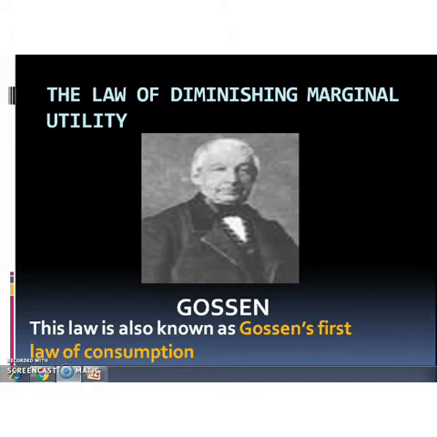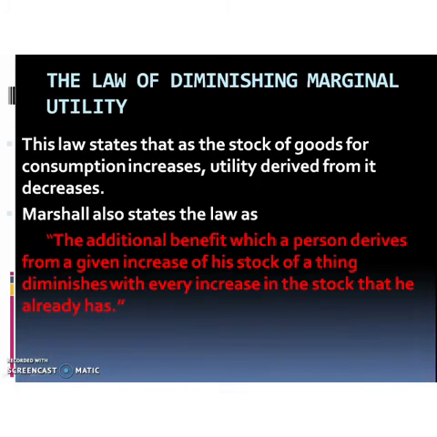This law was first given by a German economist, Gossen. That is why it is also popularly known as Gossen's first law of consumption. So what is the law of diminishing marginal utility? This law states that as the stock of goods for consumption increases, the utility derived from it decreases.